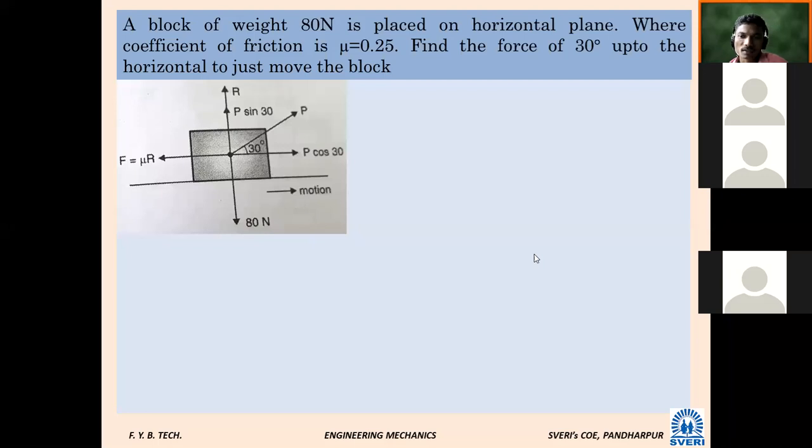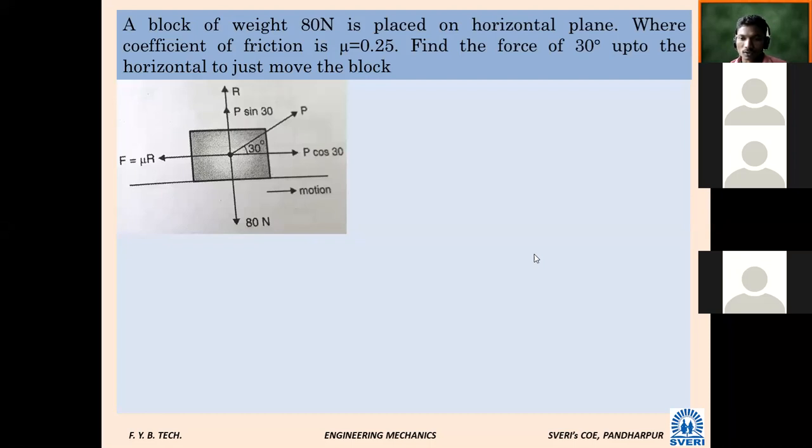Just move the block means the body is in limiting equilibrium. Same problem. What is changed in this problem? Only the angle is changed, nothing else, and the weight of the body is different. Earlier, how much was it? 300 Newton. Now it is 80. Same problem. Shall I give 5 minutes, or will you solve this problem?